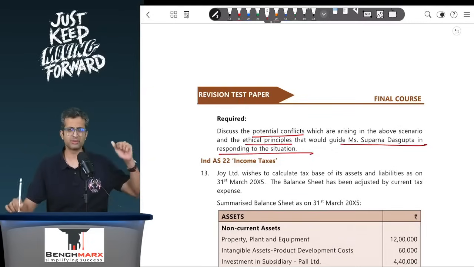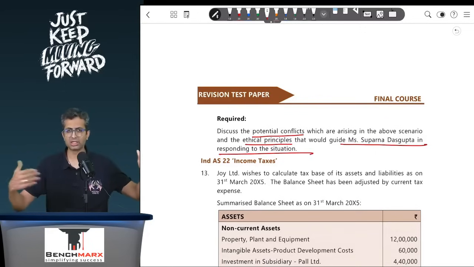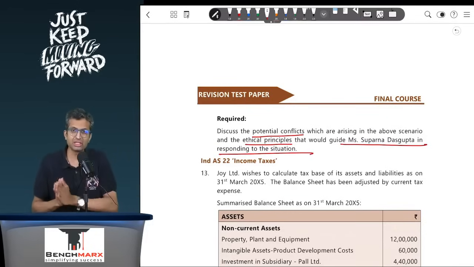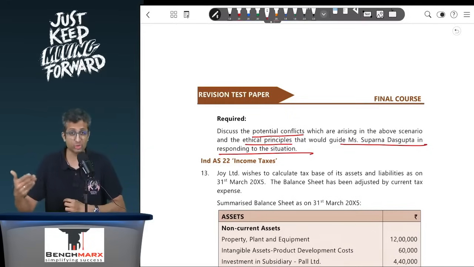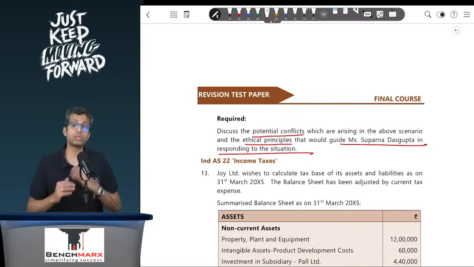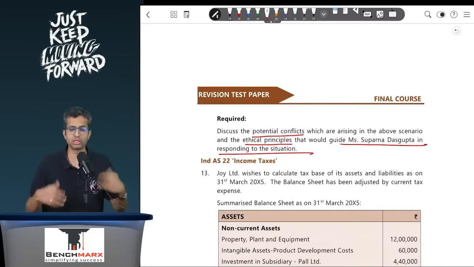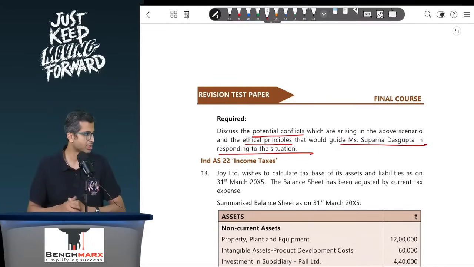So basically, the first part, 115 says revenue should not be recognized. Second part, ethical considerations and conflicts that you should keep in mind, your integrity, etc. And then third, the appropriate action that you should ideally take. And fourth, the penal consequences under the Second Schedule if you do not take this appropriate action. So this is regarding ethics.